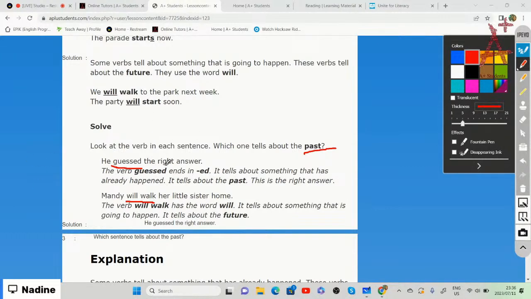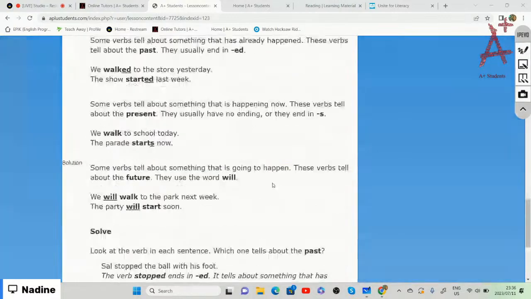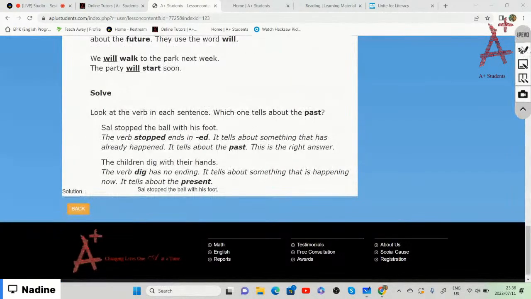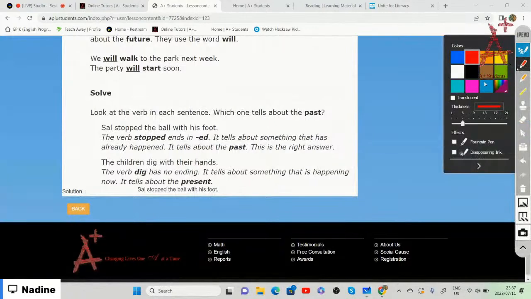All right, so guessed, right? The word ends with ed, which basically tells us that something has happened already. So that is the past. The next sentence, will walk, tells us about the future.